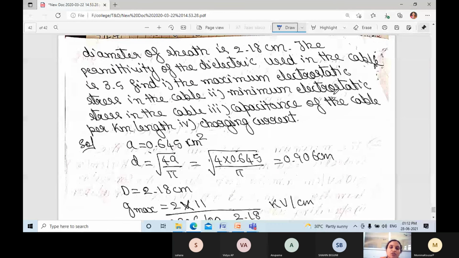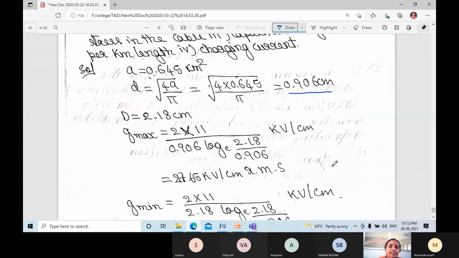Find the maximum electrostatic stress in the cable, minimum electrostatic stress in the cable, and capacitance of the cable per meter length, and charging current. Small d is equal to square root of 4A divided by pi. A value is 0.645, they have given. So substitute, you will get 0.906 centimeter. Capital D value also they have given, 2.18 centimeter.